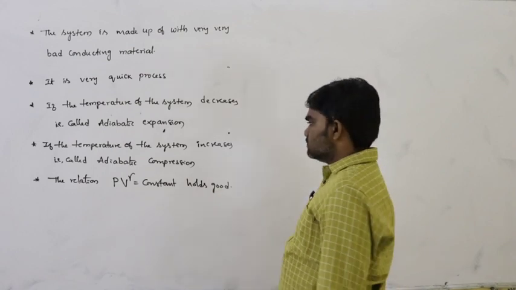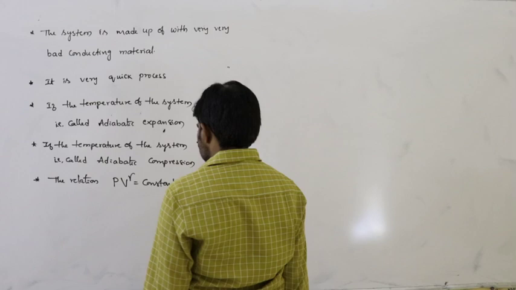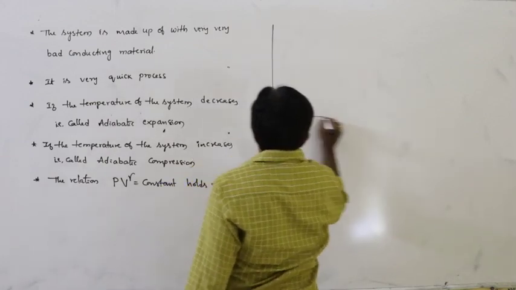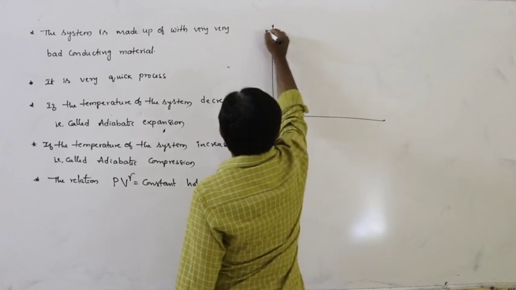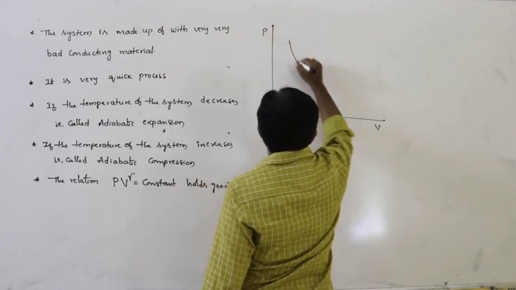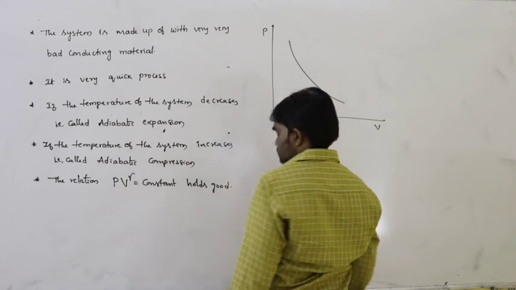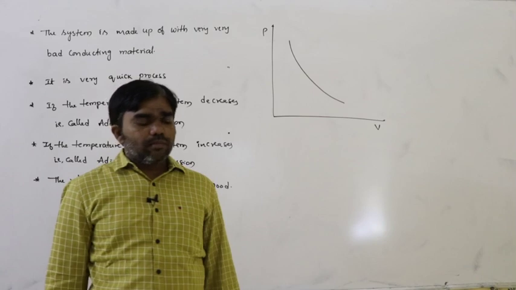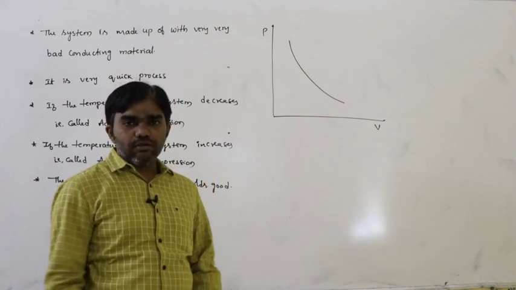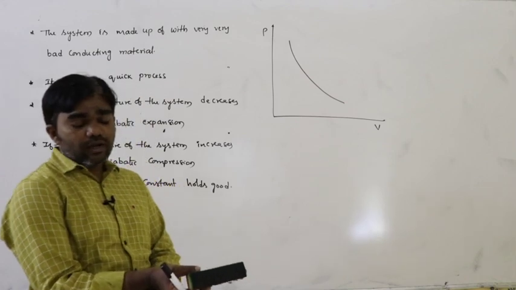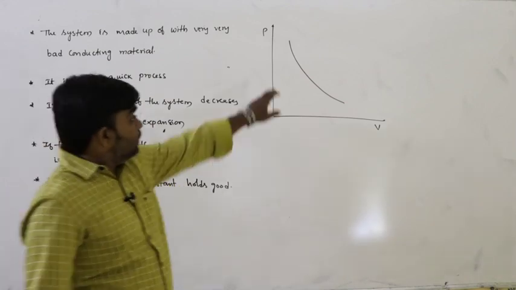We know those values. And here, if you draw the graph between pressure and volume, the shape of the graph is like this, same as that of the isothermal process, but there is a change in the slope. Later we can discuss the slopes of isothermal and adiabatic processes.